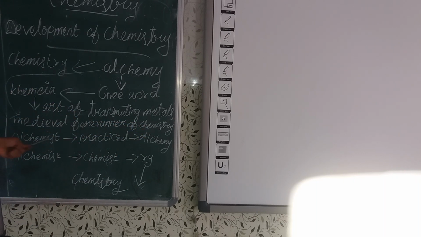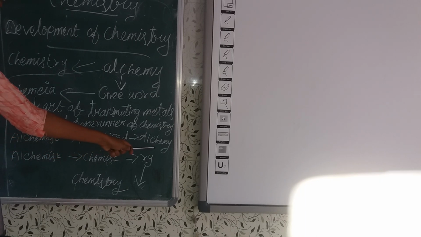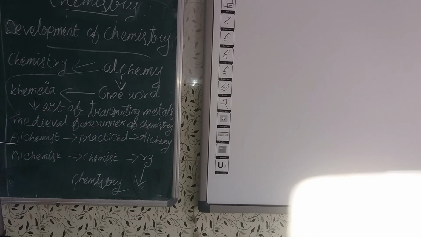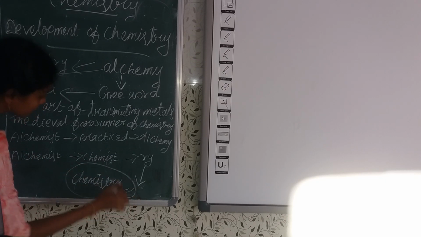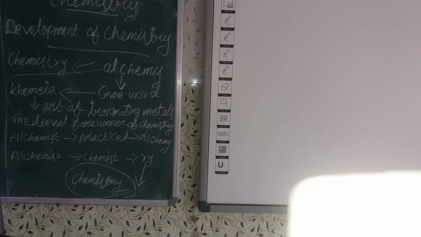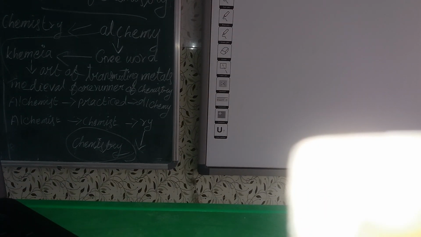Then an alchemist practices something about alchemy, so they are called alchemists. Then this alchemist later changed to chemist. They are called chemists. After that, the suffix "ry" was added to chemist, so it changed into chemistry. Now we call the total subject chemistry. The next one is what they were finding newly.